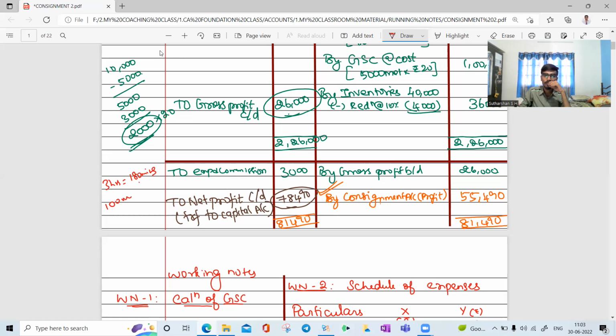So 180 minutes divided by 100 marks, to secure 1 mark you can spend a maximum of 1.8 minutes. If the question is for 10 marks, your maximum time to complete the sum is 18 minutes. Then what is the minimum time, sir? The minimum time is 15 minutes. To complete a 10 mark question, we need to use just 15 minutes. If you do the sum within 10 minutes, it is well and good. It is appreciable.